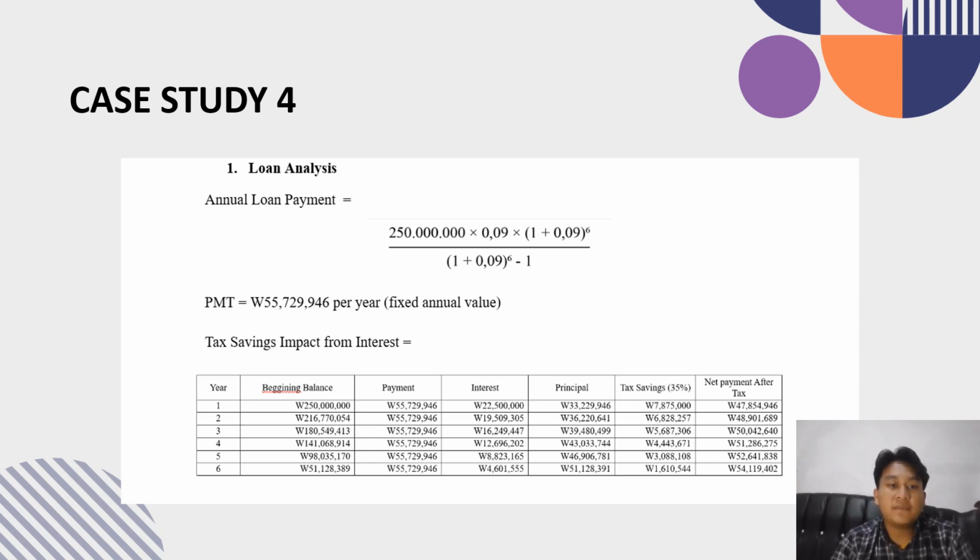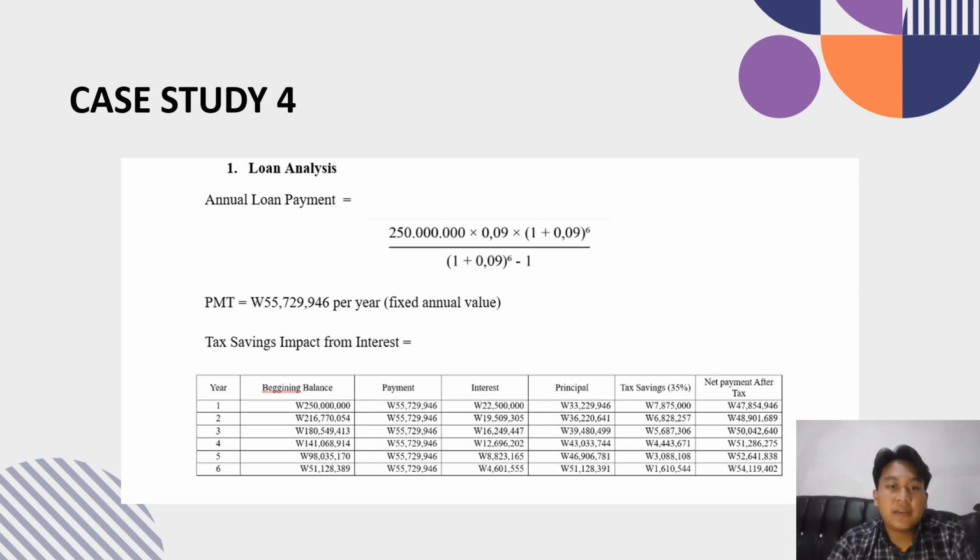Number one is loan option. For the loan option, I first calculated the annual payment using the PMT formula, resulting in 55,729,946 won per year.